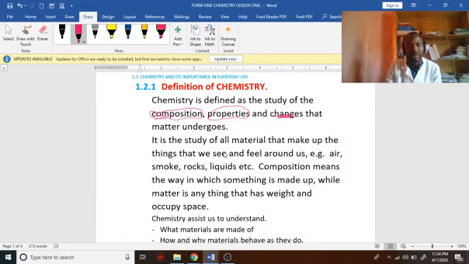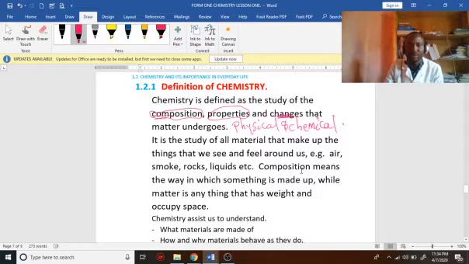We will see in chemistry that there are 2 kinds of changes. We have what we call the physical and what we call the chemical change. We'll see that in our next lesson. So it is the study of all the material that make up the things that we see and feel around us.